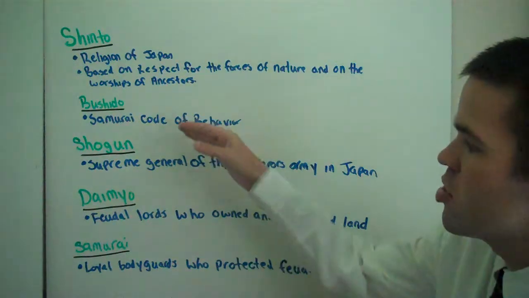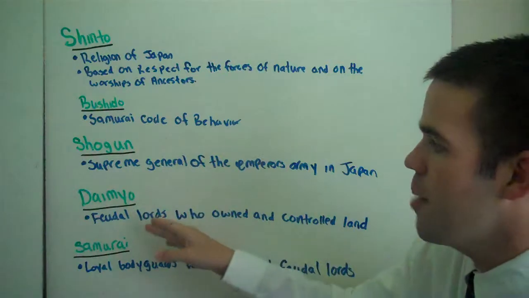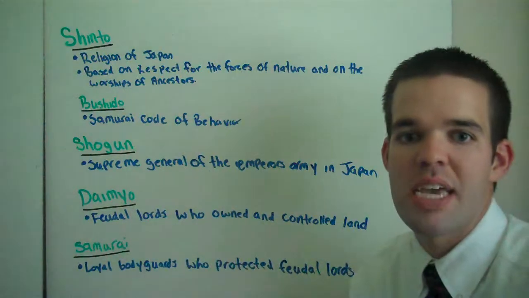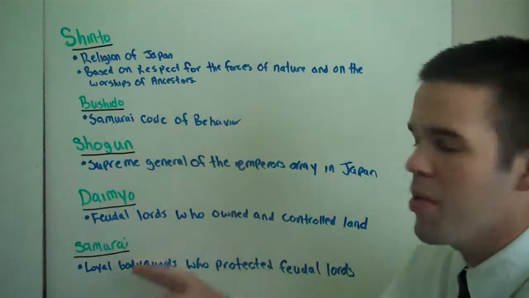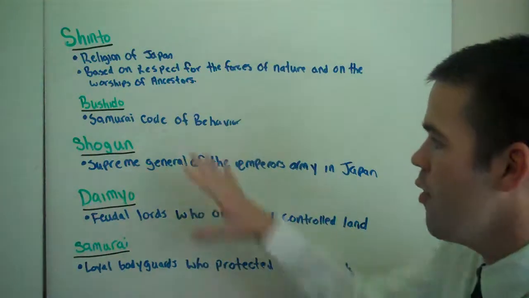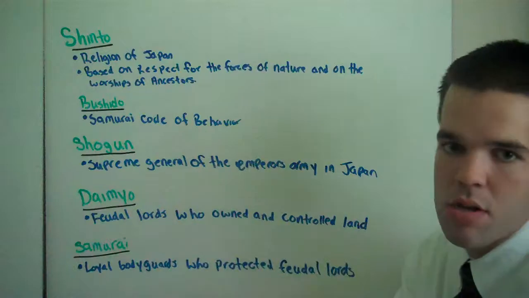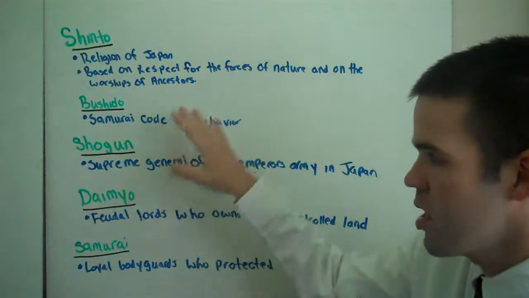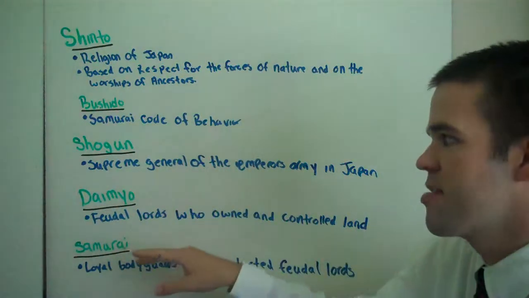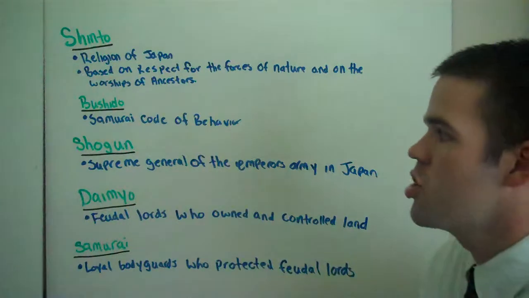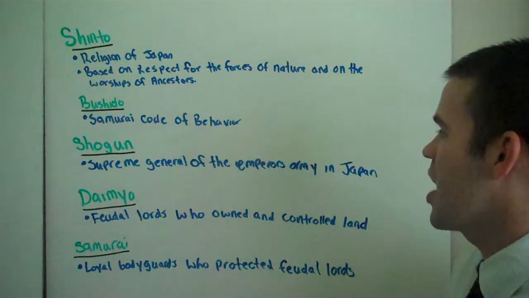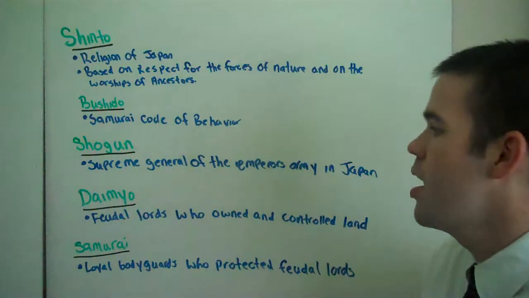Now the next four, Bushido, Shogun, Daimyo, Samurai, we're going to spend a day on all of these combined. So don't think I'm just scraping the surface. We are going to spend an entire day on these. What is Shogun? Shogun is the supreme general of the emperor's army in Japan.